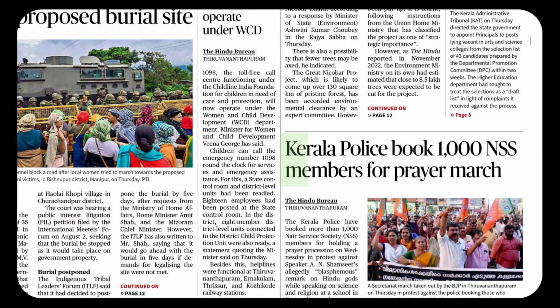Now we come to the next news item. Kerala Police book 1,000 NSS members for prayer march. Kerala Police. Police is a very important word in terms of its pronunciation. Police. There are two syllables. The accent falls on the second syllable. Then comes a very important word.